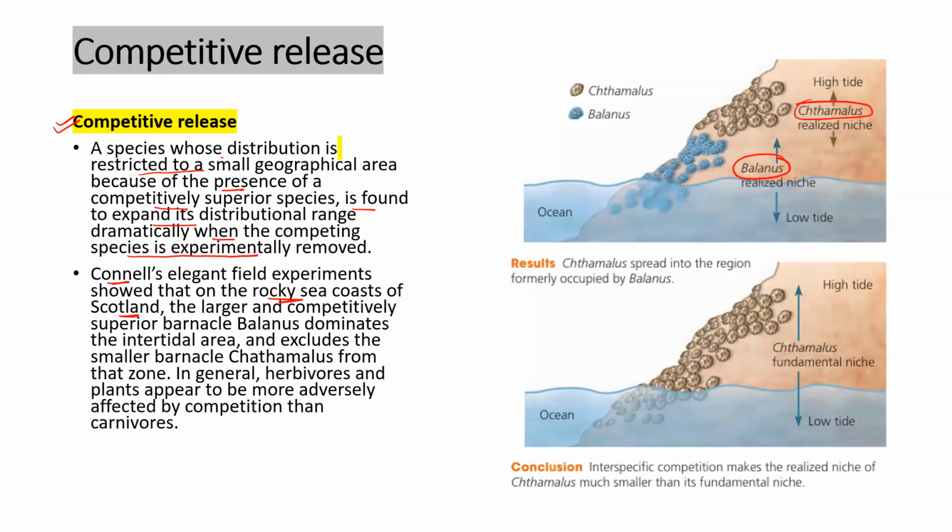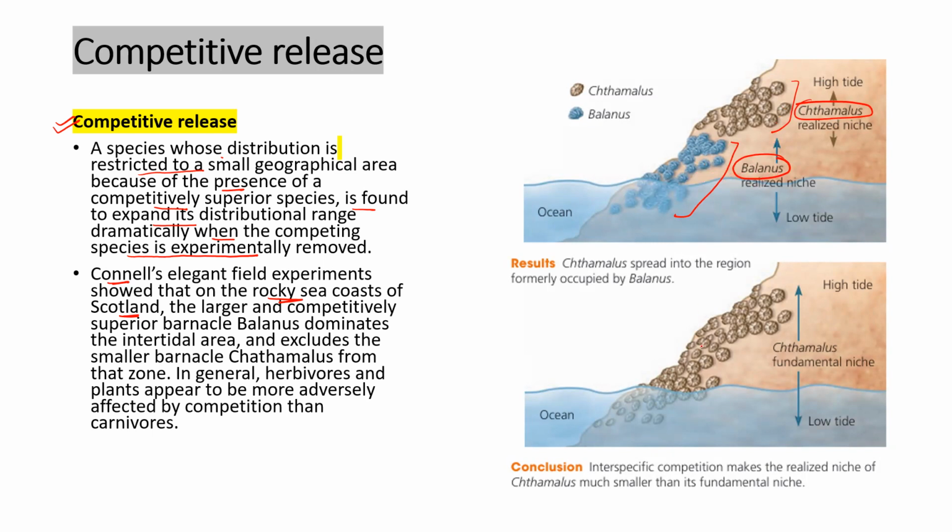Balanus is generally seen in the intertidal area. It is dominating this area. The Balanus is dominating the intertidal area and Chthamalus is only up till here. Okay, though Chthamalus can spread down, it is not able to spread because Balanus is dominating.